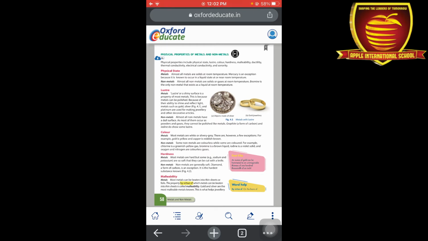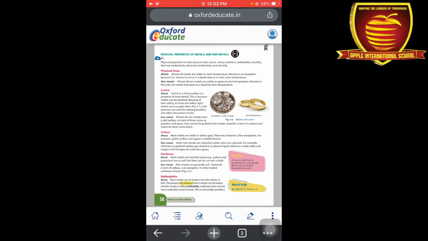Next one is hardness. Metals are hard, but one or two metals like sodium and potassium can be cut with the help of a knife. Mostly the other metals are very hard, we can't cut them with a knife.